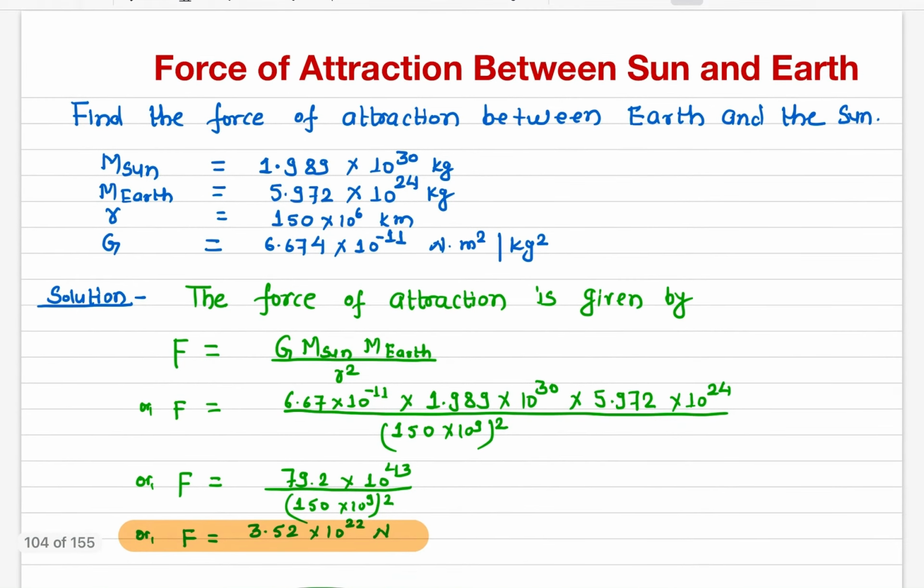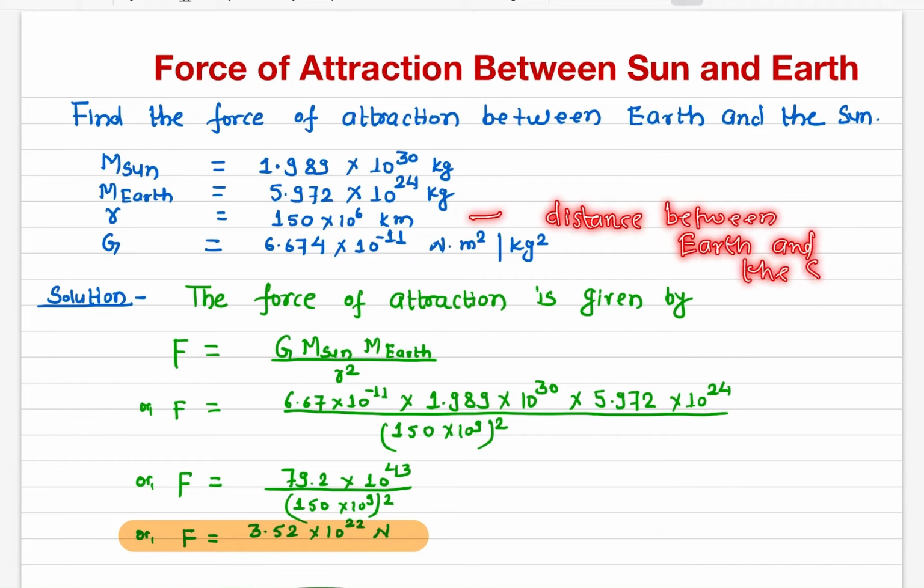So here I'm going to calculate the force of attraction between the sun and the earth. The mass of the sun is given here, the mass of the earth is given here, and this is the distance between earth and sun.